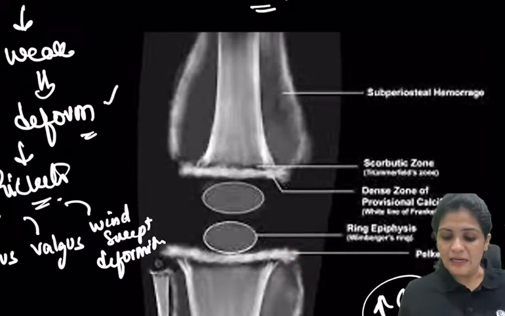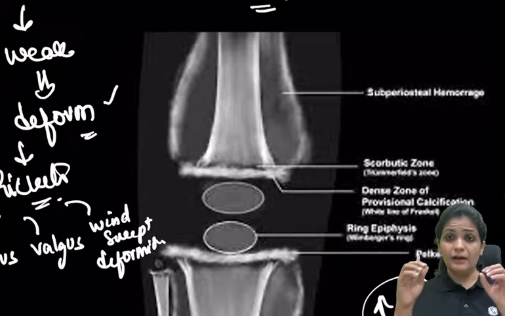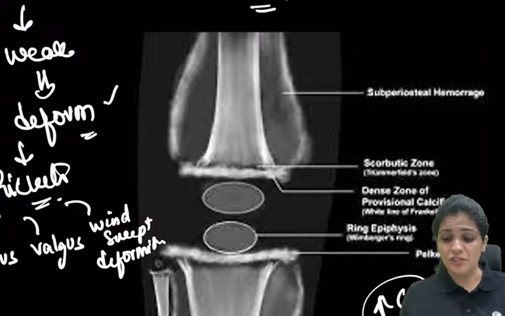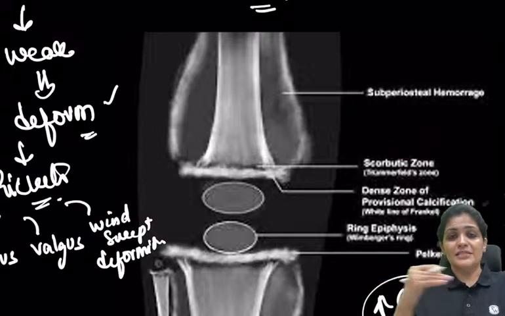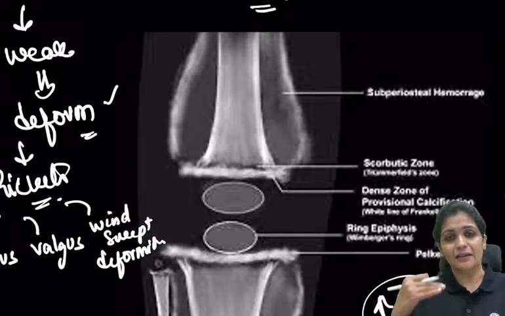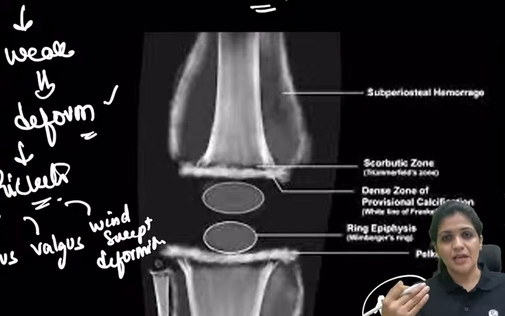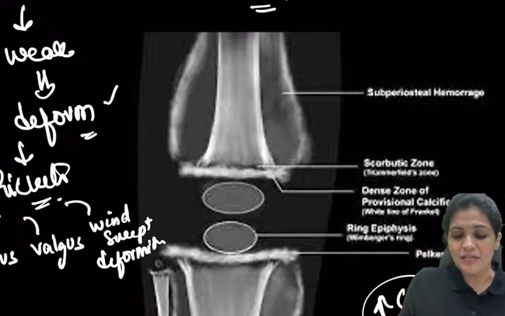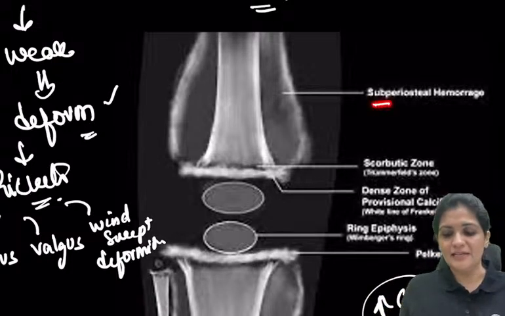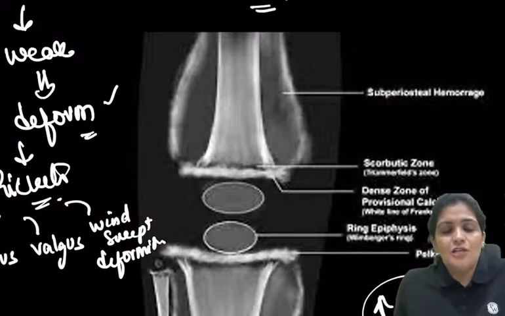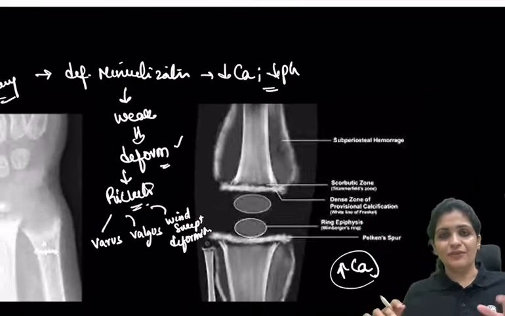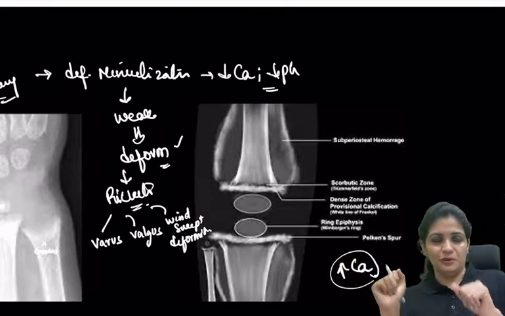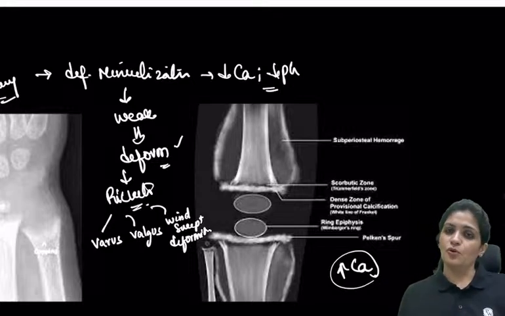And now because there is a lot of cartilage which is not present, you have this scorbutic zone, right? So there is some lysis present inside, the other zone, so that is your scorbutic zone. And because there is increased tendency of bleeding, there are subperiosteal hemorrhages. So what you have to think is, whenever there is a lot of calcium, it is scurvy, and just the opposite, a lot of lysis, is for rickets.